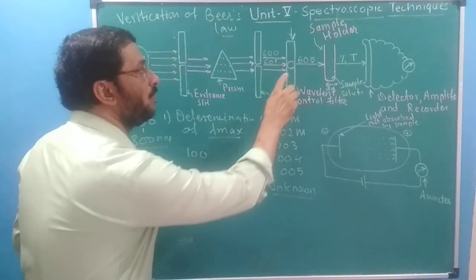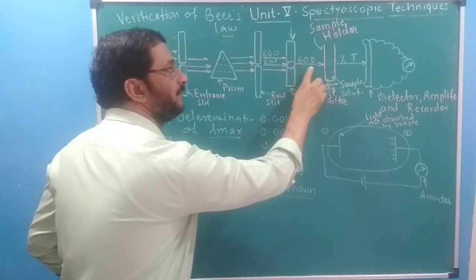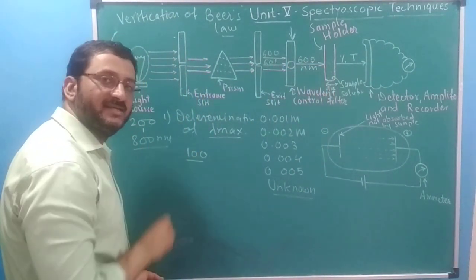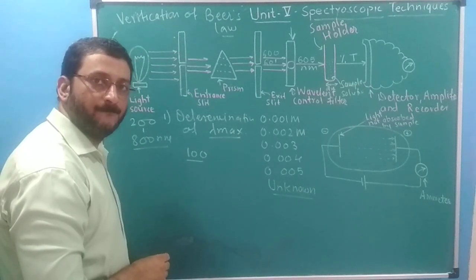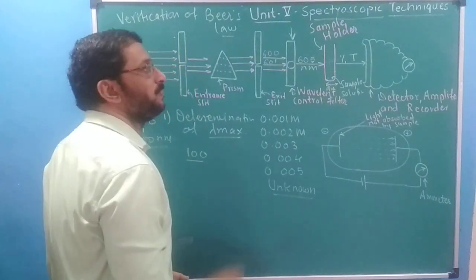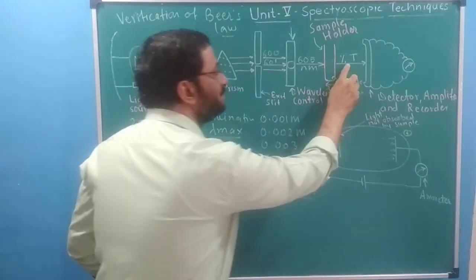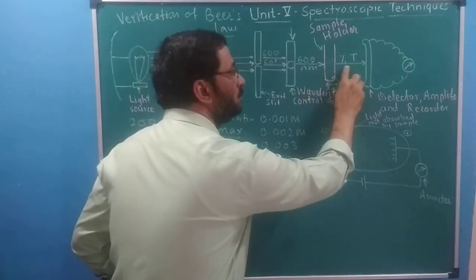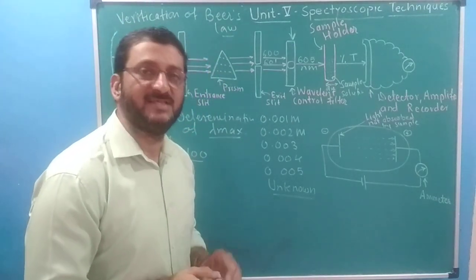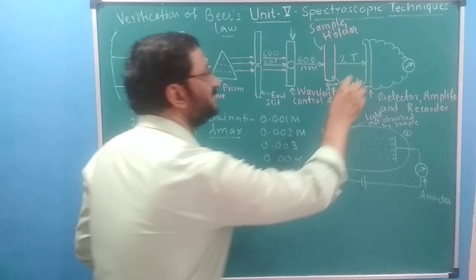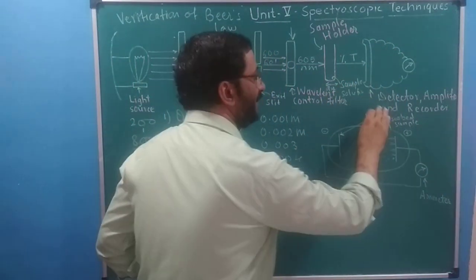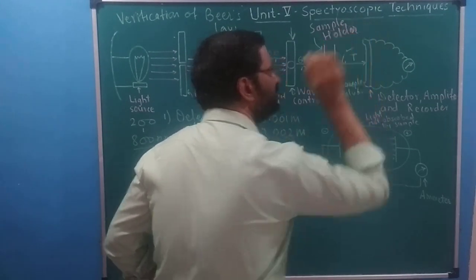We know how much light we have passed. We have passed this wavelength 605 nanometer, let us consider having 100 photons. A certain part of light will be absorbed by the sample, that is called absorbance. Some part may not be absorbed, that is allowed to pass, and that is recorded in the form of percentage transmittance, right? This recorder and detector will detect and record this part.